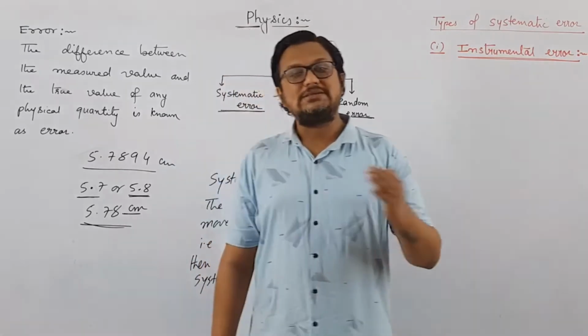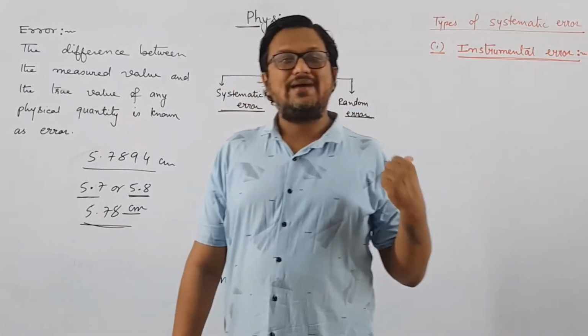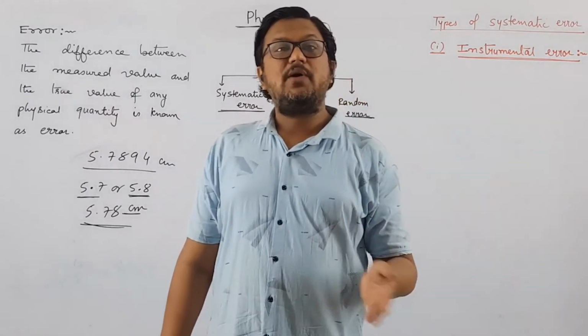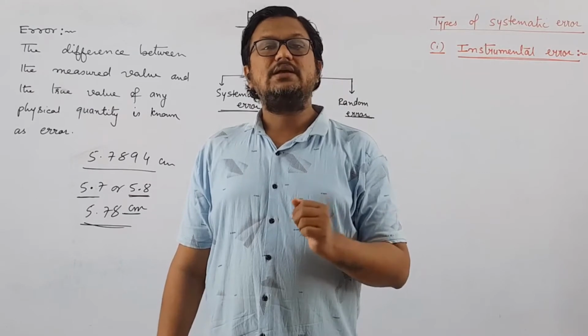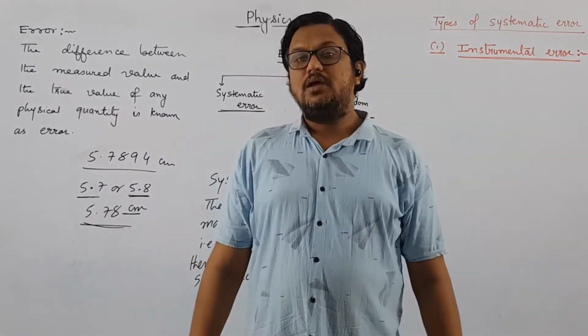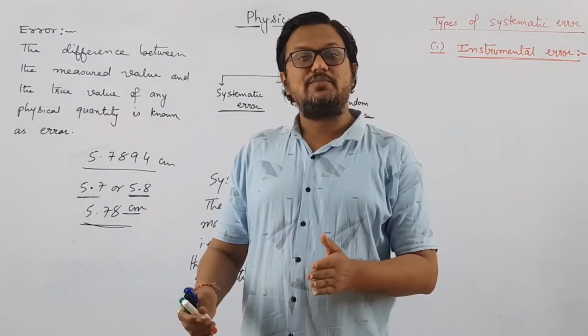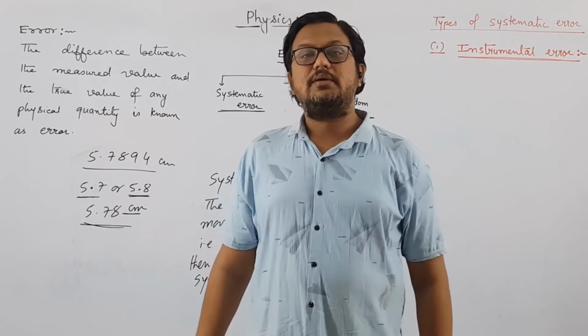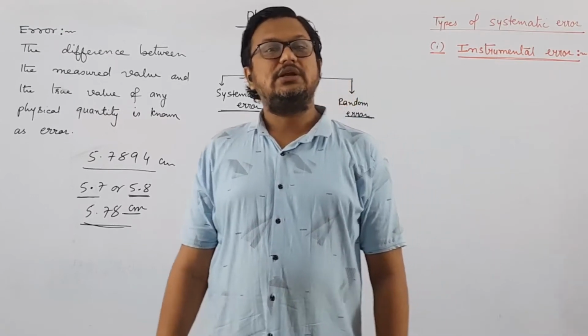Now, what do you mean by error due to instrument? This kind of error will arise due to imperfect design of the instrument, or you can say due to imperfect calibration of the measuring instrument. The instrument which is used for measuring something, while calibrating that instrument, we have created some mistake or some error, and that kind of error is known as instrumental error.